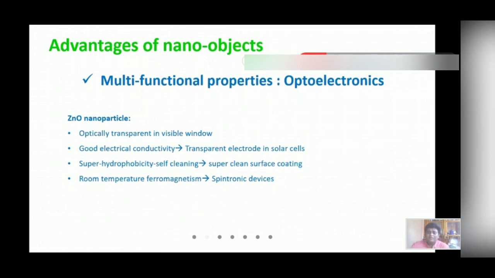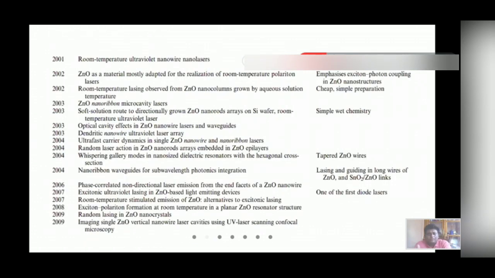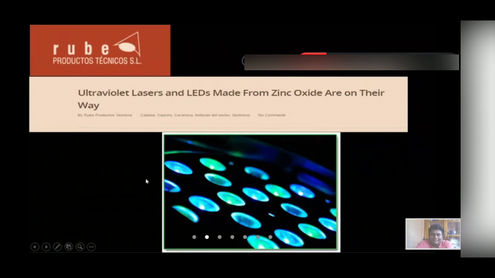And one more example of the use of zinc oxide nanoparticles is the development of ultraviolet laser, and it was first reported in 2001. The room temperature lasing of zinc oxide nanorods grown over a sapphire substrate. A lot of research is going on, and ZnO-based nanolasers and LEDs are supposed to come to the market within 2-3 years, because companies are already in the process of developing ZnO-based UV lasers and LEDs.